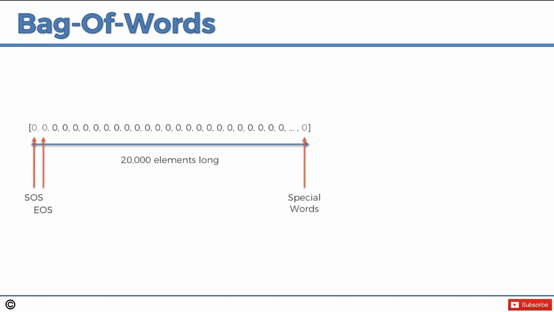So I can hear your brain churning right now. What about those other 150,000 words that we didn't take into account? What if they come up? Well, if they come up, we're going to just associate them with this last element. We can just throw them all in there. Any kind of words that we cannot recognize in the 20,000, we're going to throw into that last element.